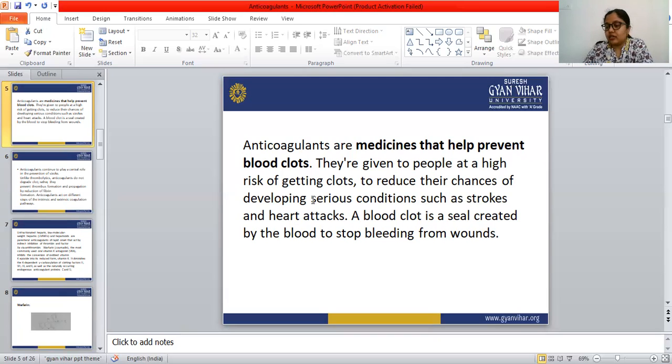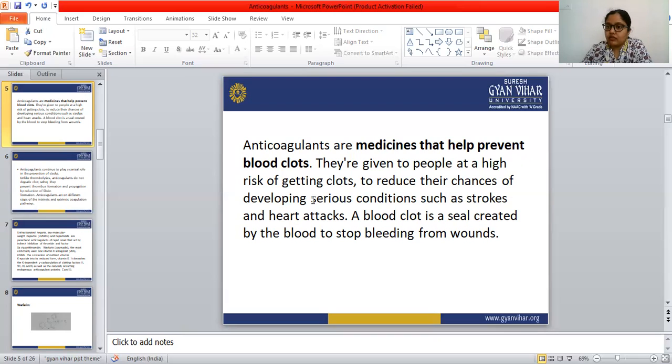Okay, so anticoagulant drugs are those drugs that prevent blood clots. The clot generation inside the arterial vein is known as thrombosis. So mainly these anticoagulant drugs are used to treat thrombosis.